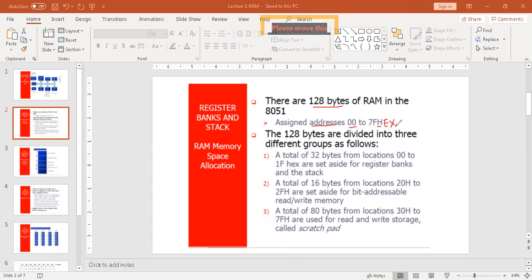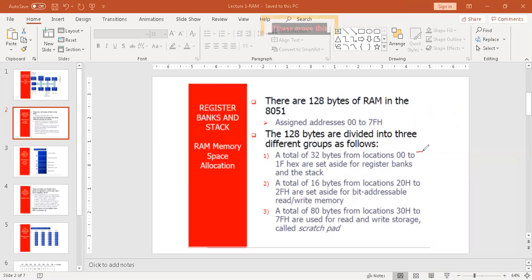We know that hex is basically a base 16 number. If we want to convert this into decimal, base 10, it is very easy: 7 multiplied by 16 plus F, whose equivalent value is 15 in decimal. So this is actually equal to 127. So if we start from 0 and go up to a value of 127, it will give you a length of 128 bytes.